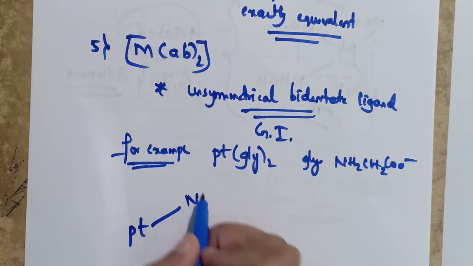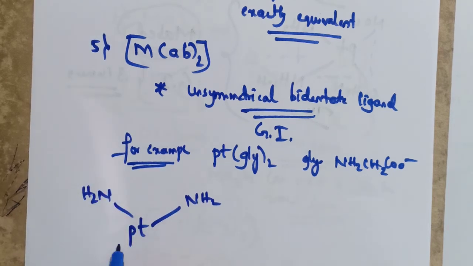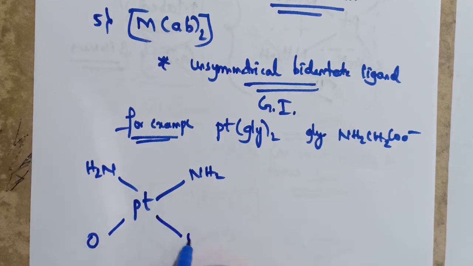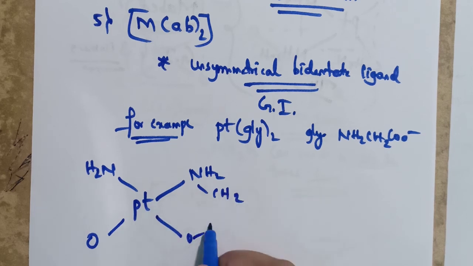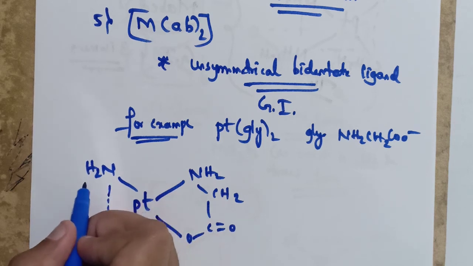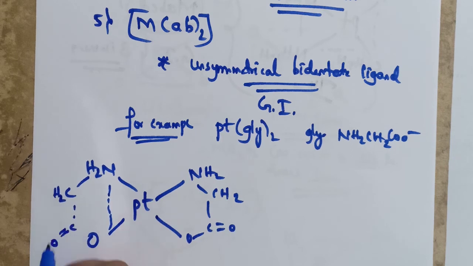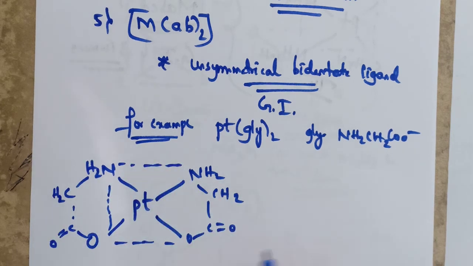Here NH2, here also NH2, and here is O, CH2, CH2. This complex structure is like this.